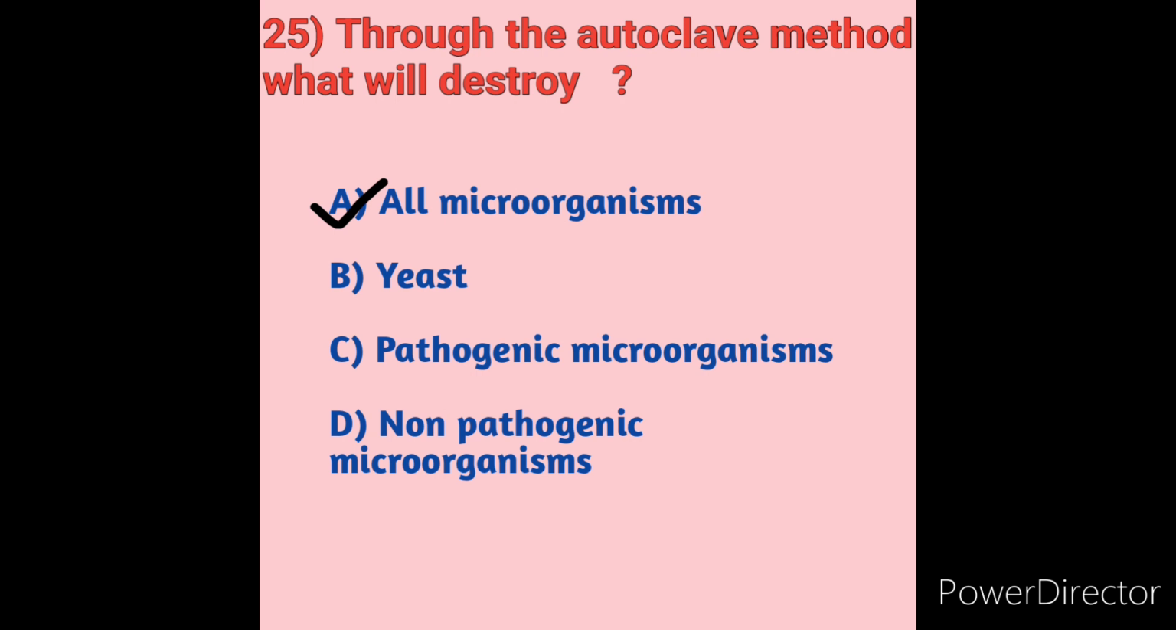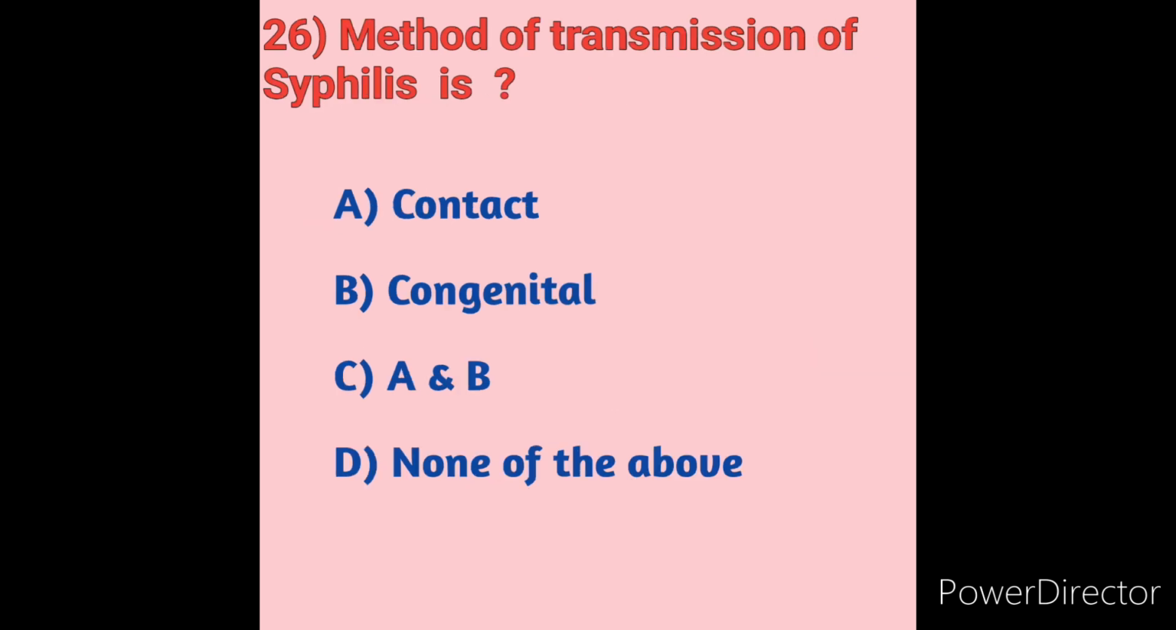Next we will move on to question number 26. Method of transmission of syphilis. What is the method, or mode, of transmission of syphilis? We will see the options here. Option A, contact. Option B, congenital. Option C, A and B. Option D, none of the above.